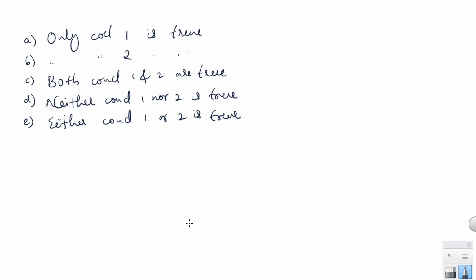Right? So now, conclusion 1 is true, only 1 is true. What is the meaning of that? Only 1 is true means conclusion 1 is true but conclusion 2 is false. Only conclusion 1 is true. B, only 2 is true means conclusion 1 is false but conclusion 2 is true. Option C, both conclusions 1 and 2 are true means 1 is true, 2 is also true. D, neither 1 nor 2 is true means both are false. 1 is false, 2 is also false.